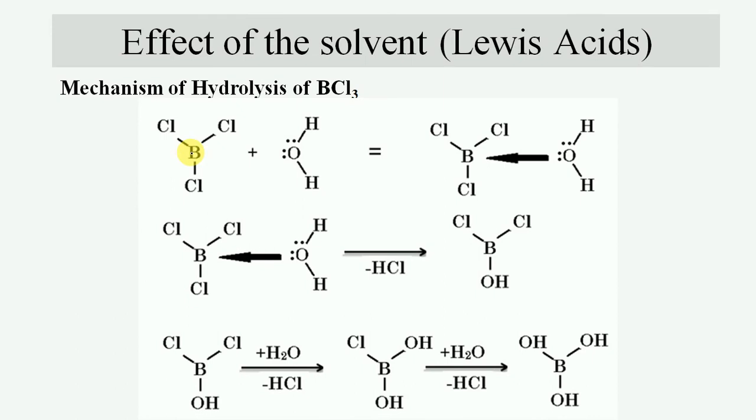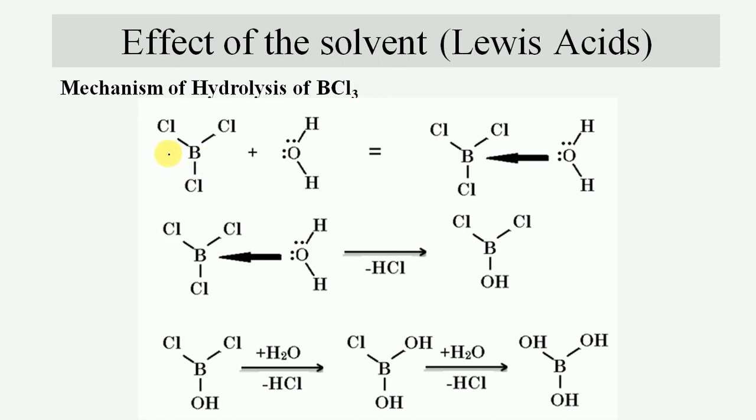The solvent also plays an important role in the strength of Lewis acids and bases. For example, a Lewis acid may undergo hydrolysis with a protonic solvent like water. On hydrolysis, it may form another acid which may be a stronger acid than the Lewis acid itself. For example, boron trichloride on hydrolysis gives hydrochloric acid.